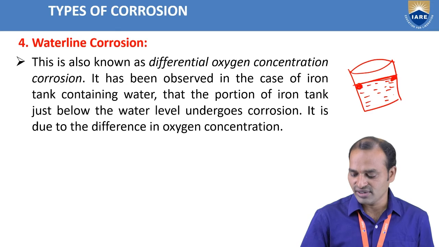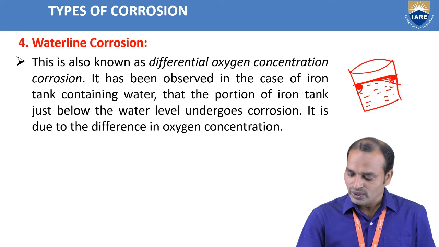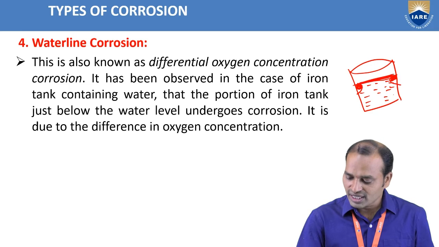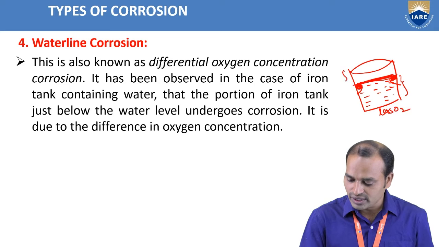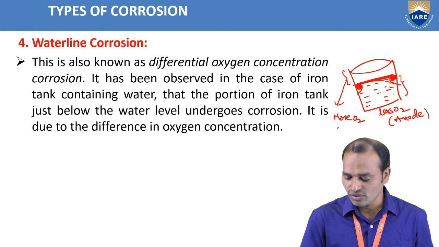Just below the water line, we are observing the corrosion. So that is called waterline corrosion. In waterline corrosion, below the water line there is less O2 and above it there is more O2. Less O2 acts as an anode and more O2 acts as a cathode.